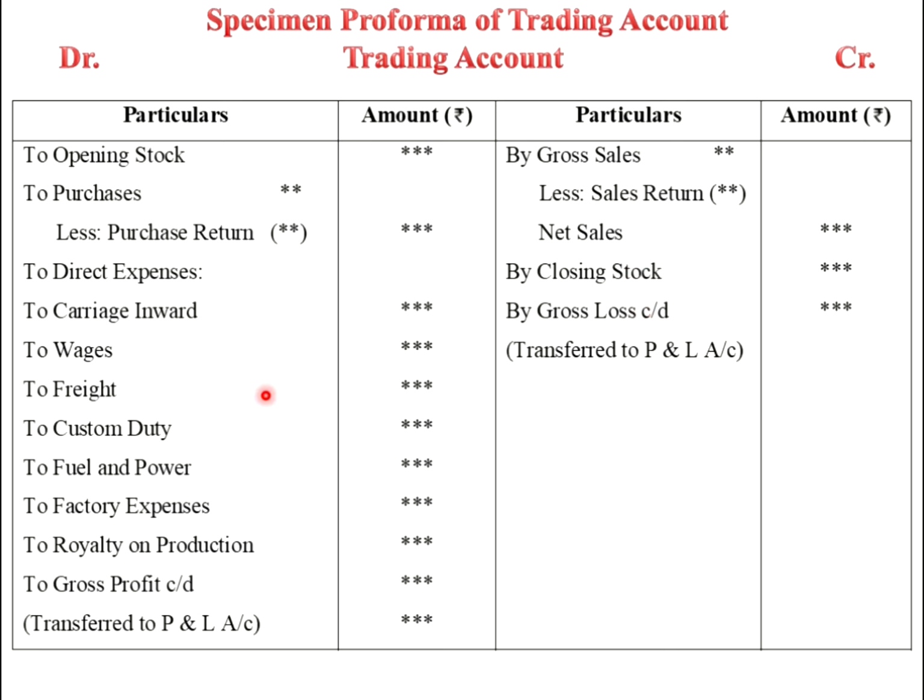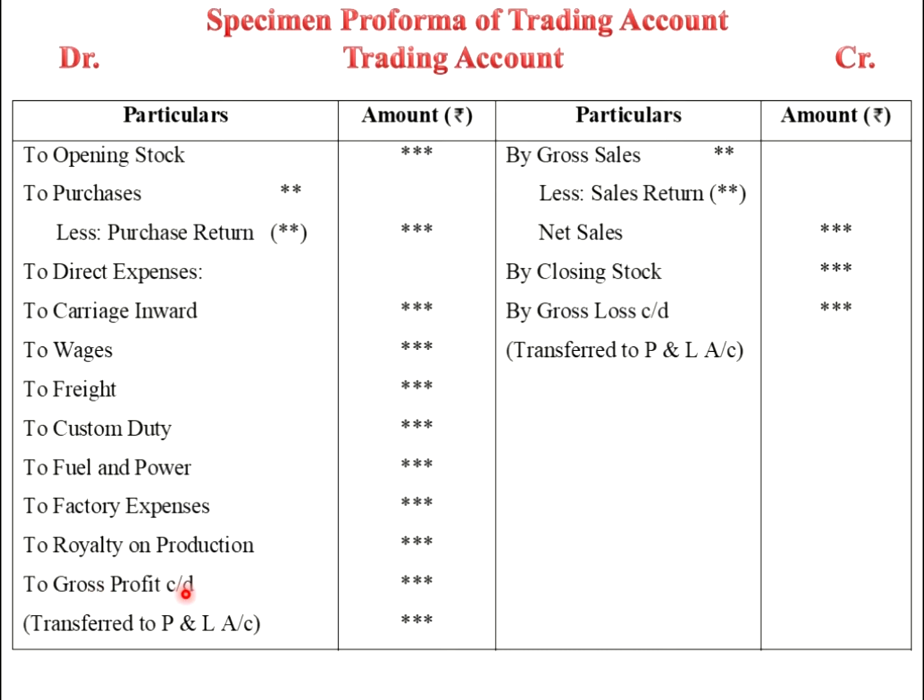To balance both sides, we record by gross loss c/d, that is carry down, that amount. In the reverse case, if the credit side is more than the debit side, the result of the operation is profit, that we record on the debit side as to gross profit carry down.